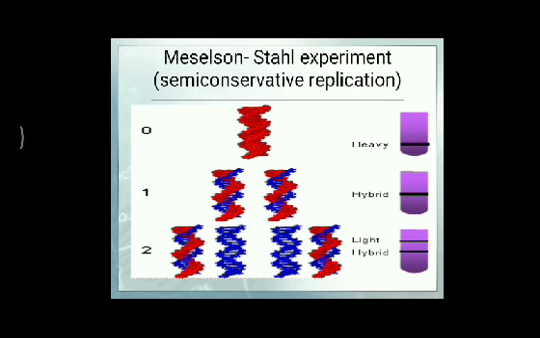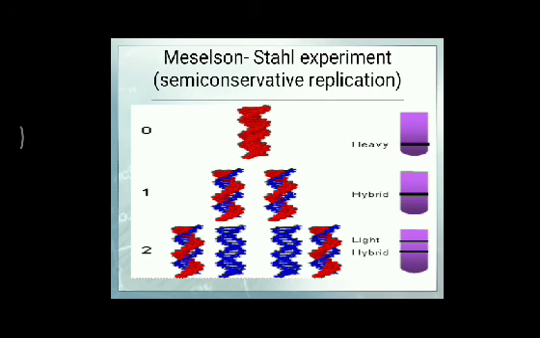Here you can see a specific color. The DNA containing N15 is heavier than normal DNA with N14 and therefore easily distinguishable. N15 is not radioactive. Keep this in your mind. It can be distinguished from N14 on the basis of different densities. This experiment was performed with Escherichia coli, which, as I told you earlier, is an important bacterium for biotechnology and genetics.